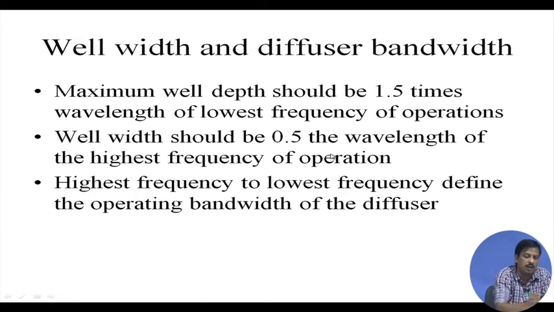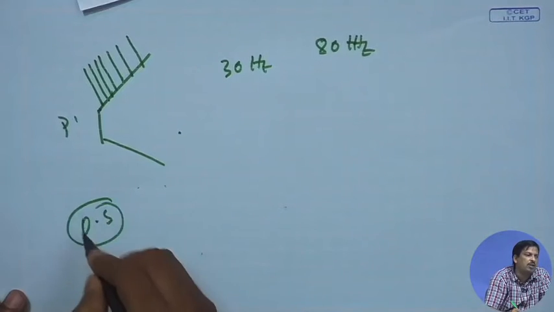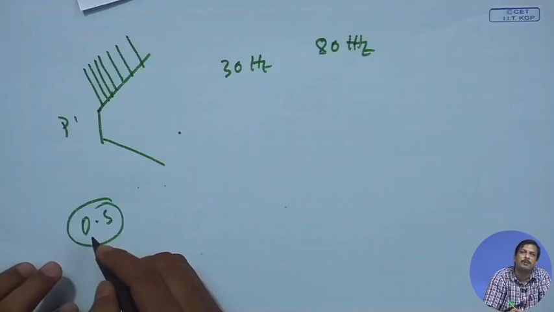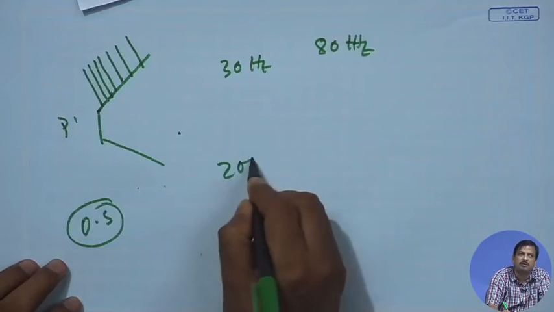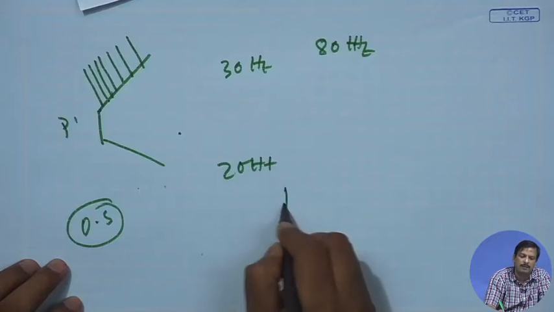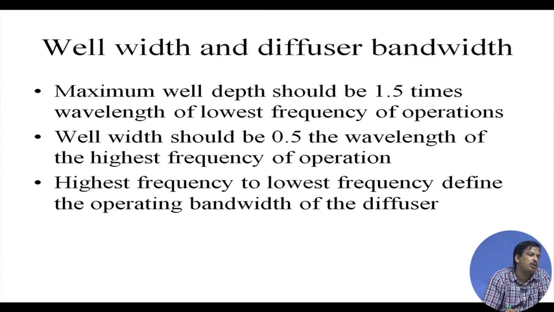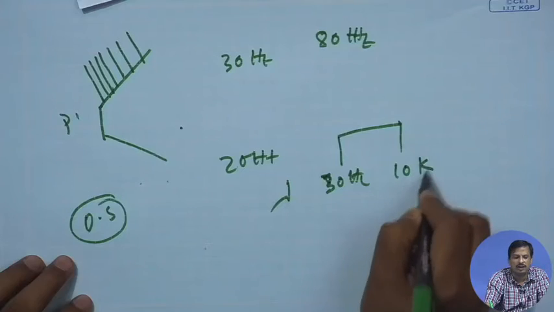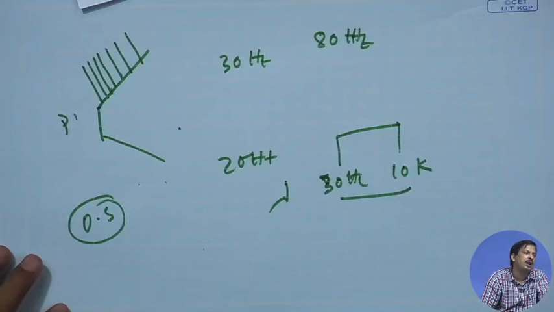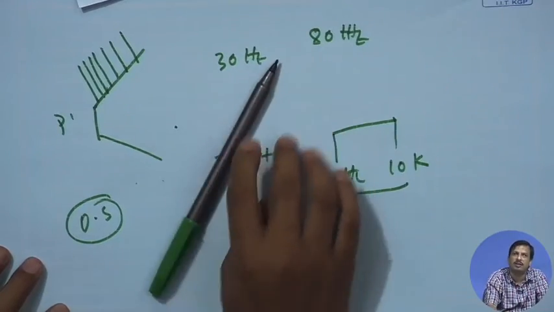So, the width will be 0.5 times the wavelength of the highest frequency of operation. If I say music, 20 kilohertz, then I know the lambda, and then I find out the width. The highest frequency to the lowest frequency define the operating bandwidth of the diffuser. So, if a diffuser works from, let us say, 30 hertz to 10 kilohertz, then I can calculate the depth and width of the slot. Then accordingly I can treat that.